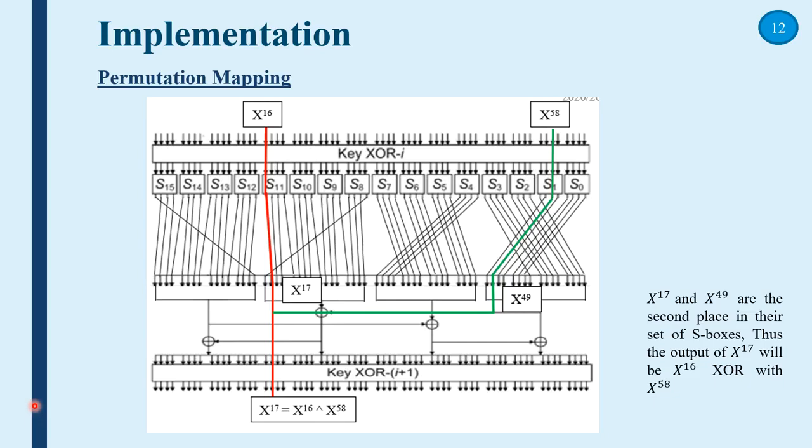The first section of implementation is permutation mapping. The diagram shows the simplified structure of BORON after performing permutation mapping. Although BORON seems to have a complicated permutation layer, in this research we found that it can be simplified to a series of XOR operations.